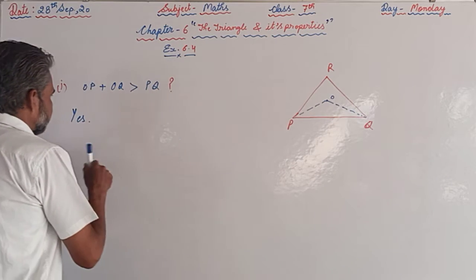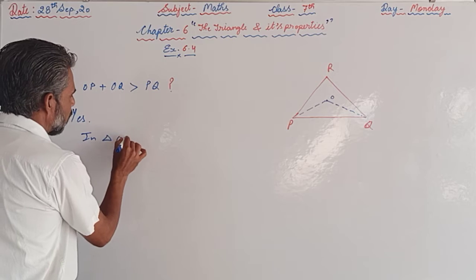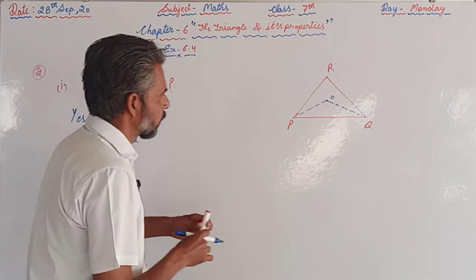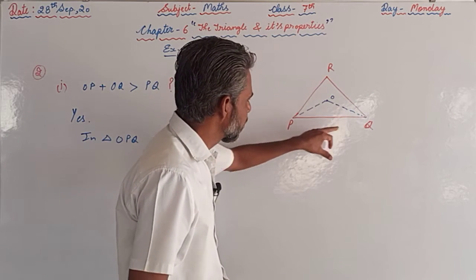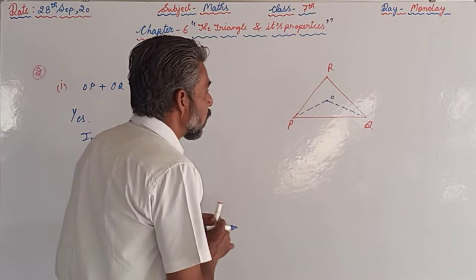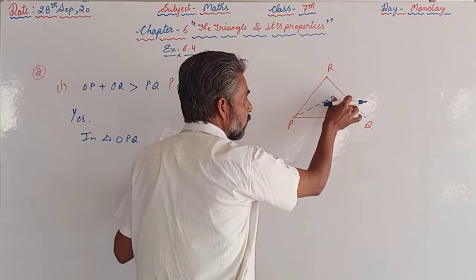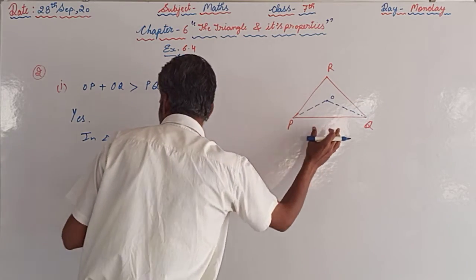Why? Because in triangle OPQ, the smaller triangle, the lower one, OP and OQ are the two sides of the triangle, and the sum of two sides should be greater than the third one.